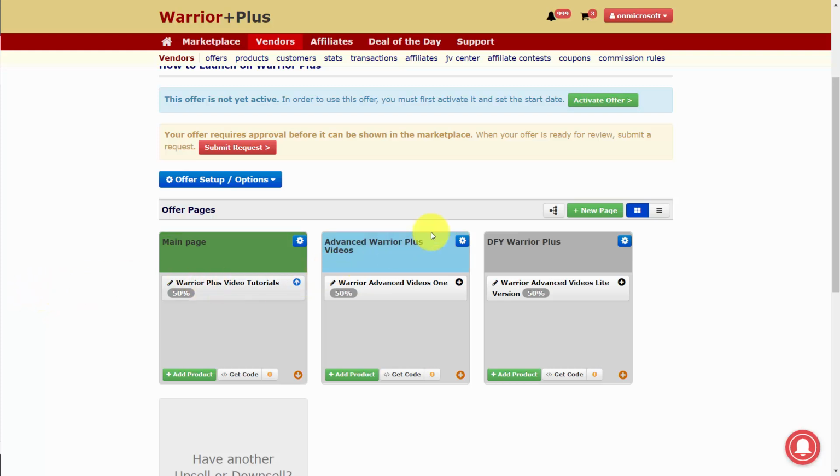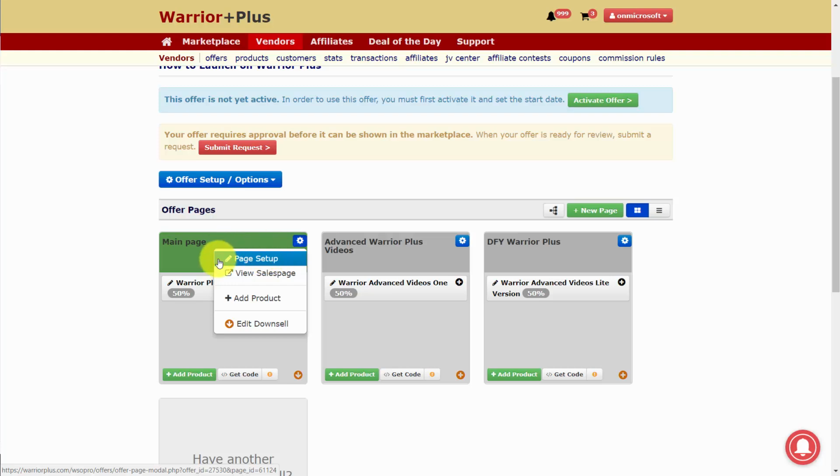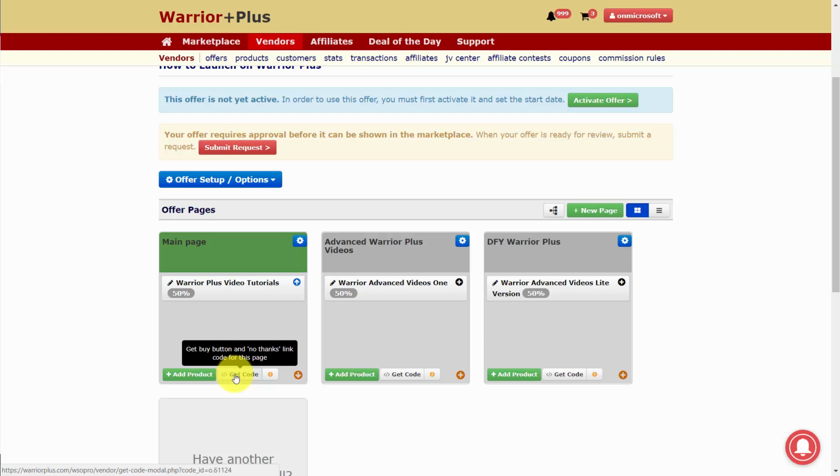Welcome back. Now, in order for your offer to work correctly using the upsells and downsells, you'll need to use offer-specific buttons for each product. And so what you're going to do is use the sales page that you have set up inside of this area, and then place the button code on that page. Now, the button code you're going to get by clicking this Get Code button.